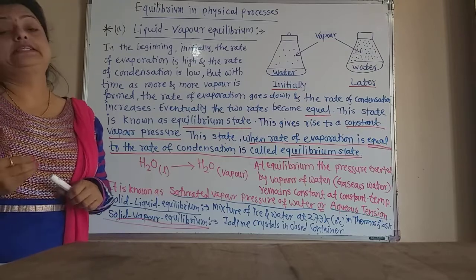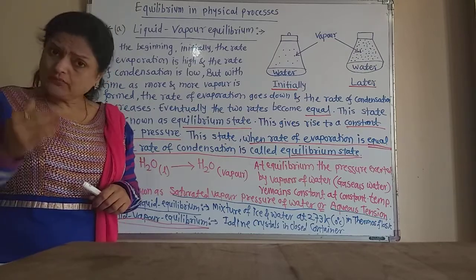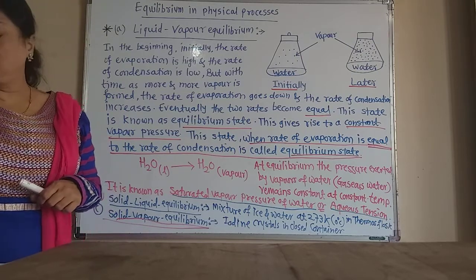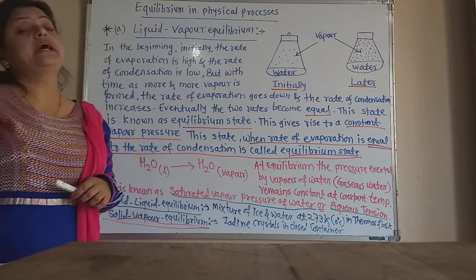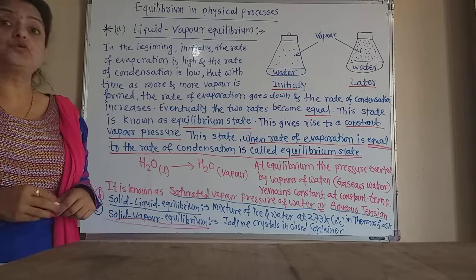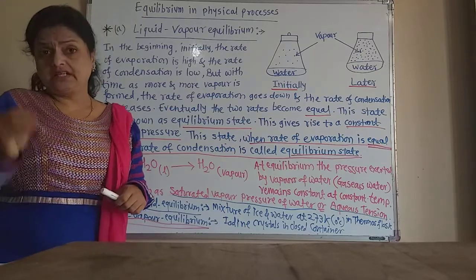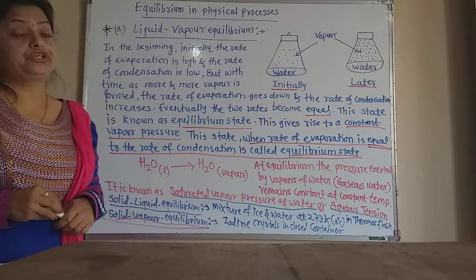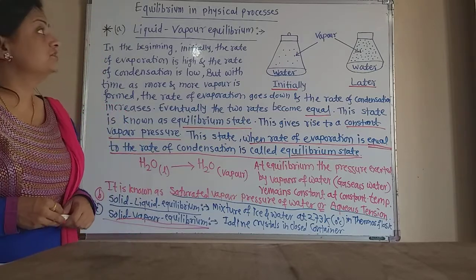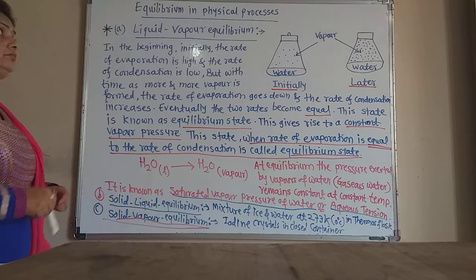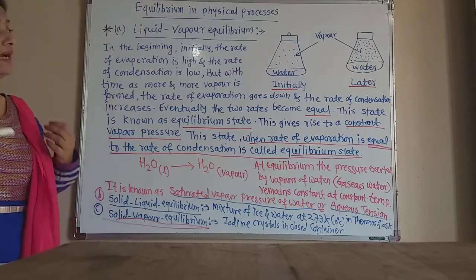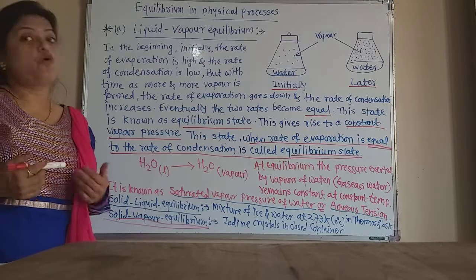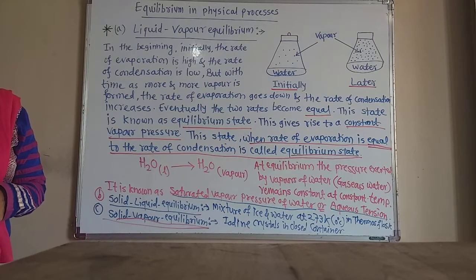For example, liquid water converted into water vapor, or ice converted into water, or on cooling, water converted into ice. These are physical processes, in which the substance remains the same, that is, the chemical constituents are the same, but only the states change. Now first learn about liquid-vapor equilibrium, which is learned very nicely by taking the example of water and water vapor.